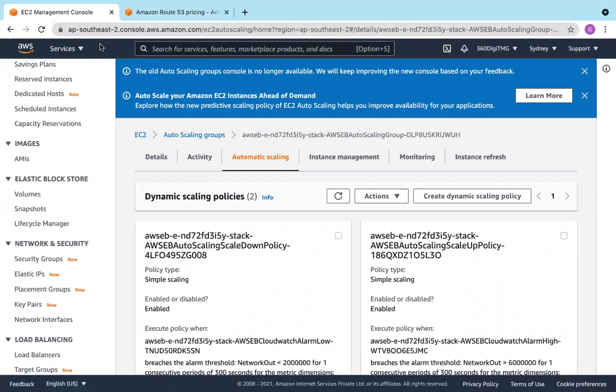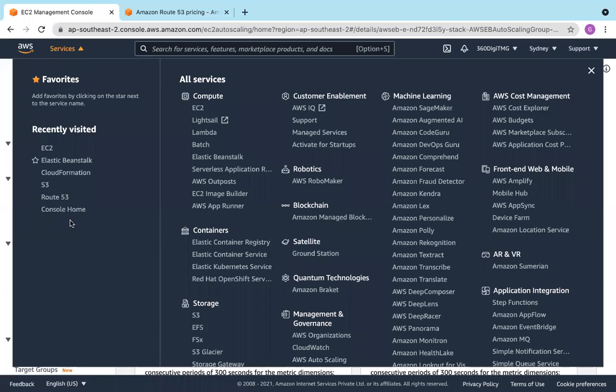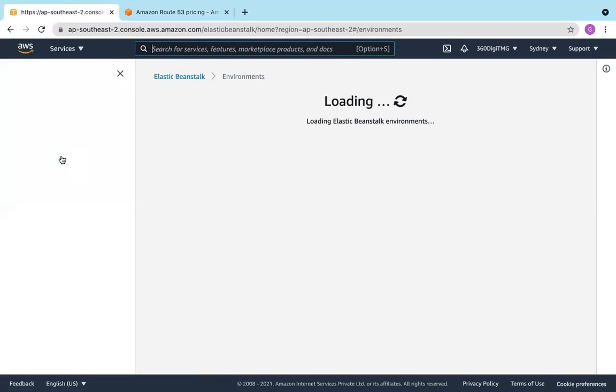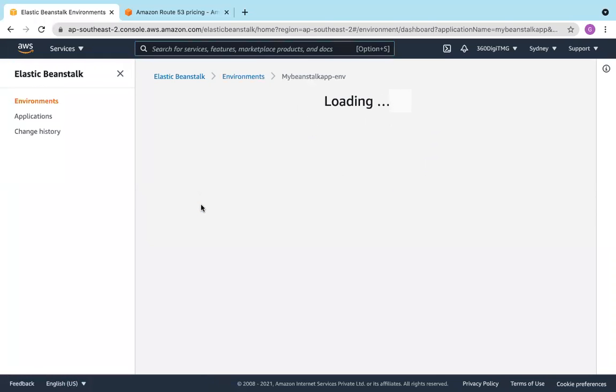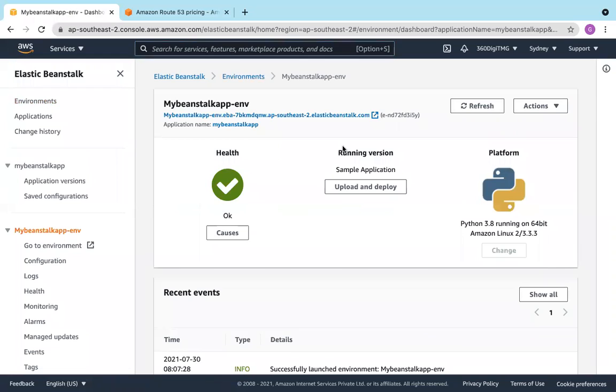So let us go back to Beanstalk services. You can see the recently visited services over here. Okay, it's done. Now I have the EC2 instance. Health check is okay, and the sample version is already running within my EC2, and the platform is Python 3.8 running on 64-bit Amazon Linux 2.